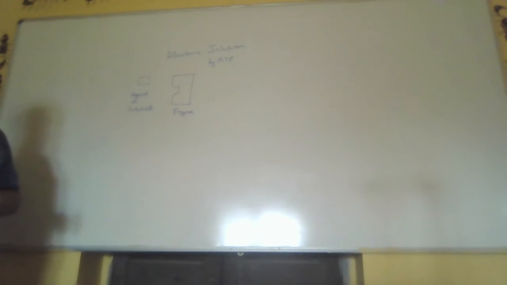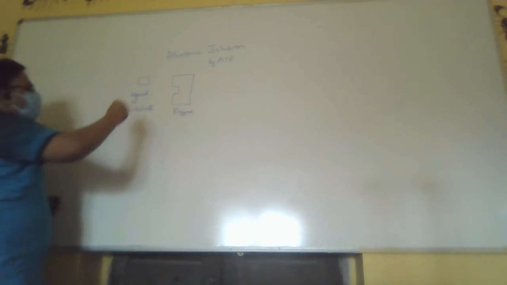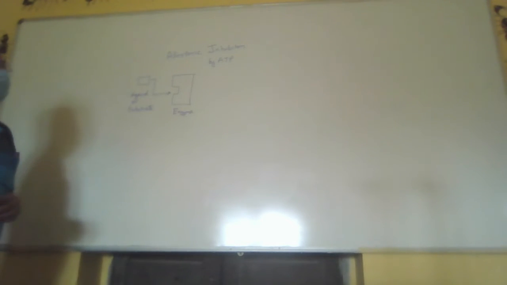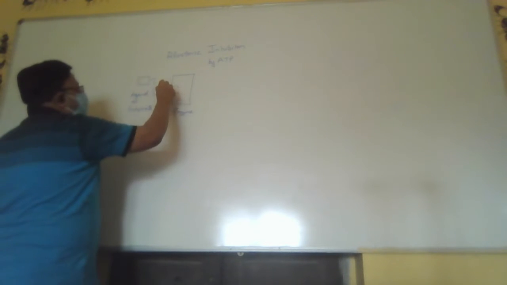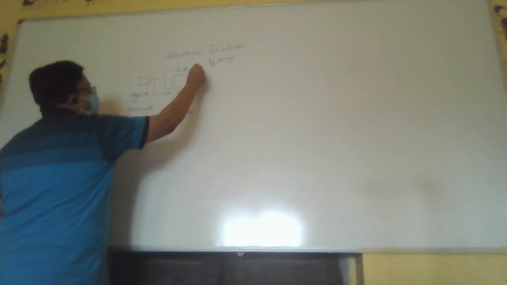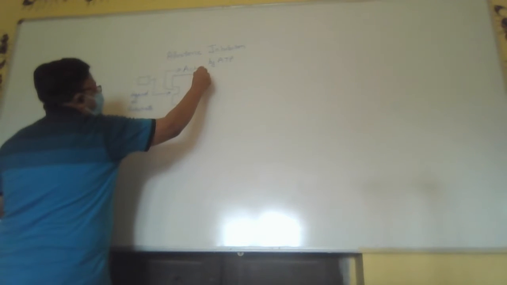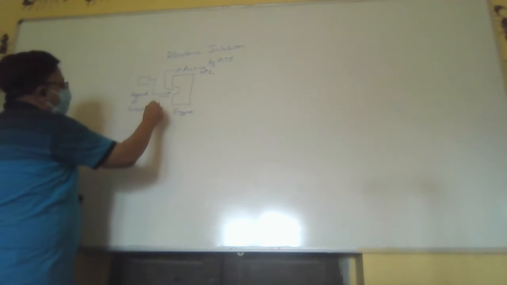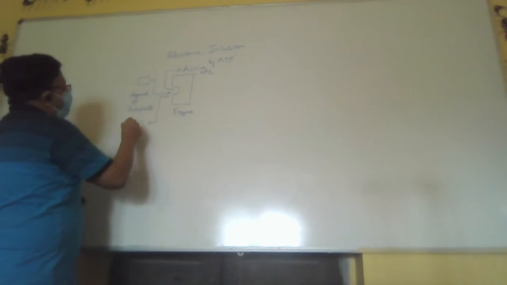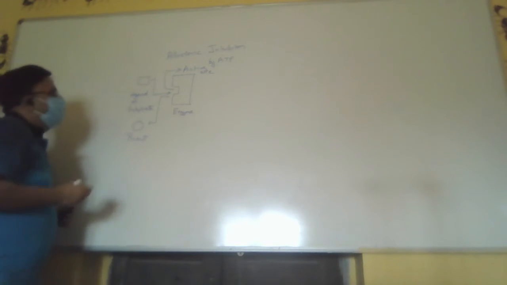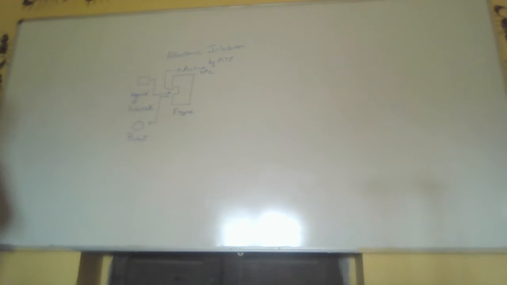So what happens normally? It binds at a site known as the active site. And finally, when it comes out, maybe it comes out as a product. This is how an enzyme works.